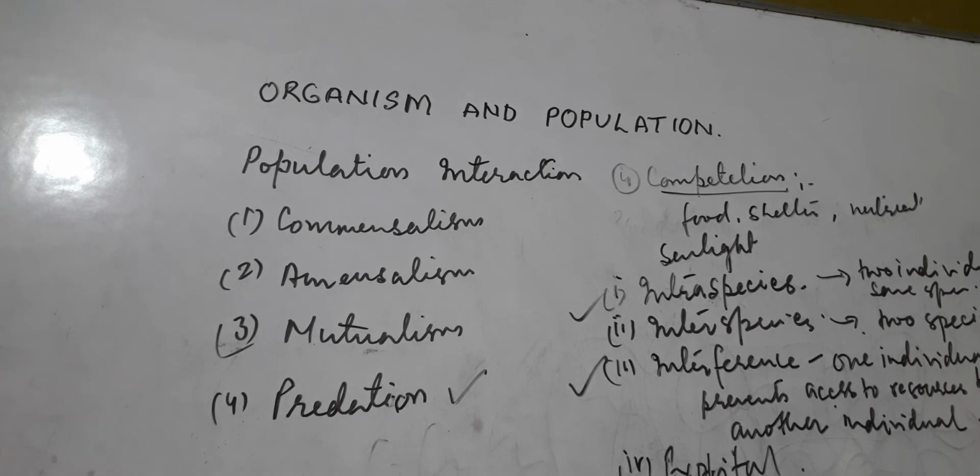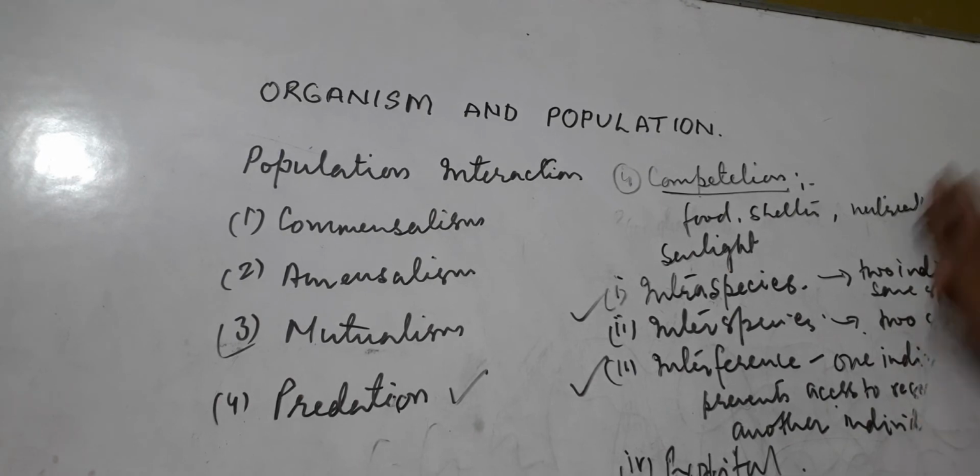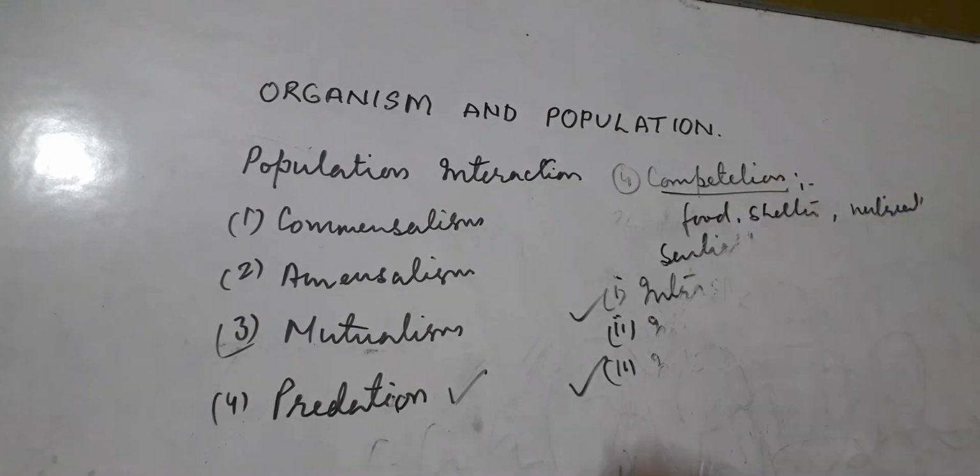The more similar the requirements of two species, the more intense the competition. According to this principle, which principle is it? Gause's. It is in your book also. I will explain here.